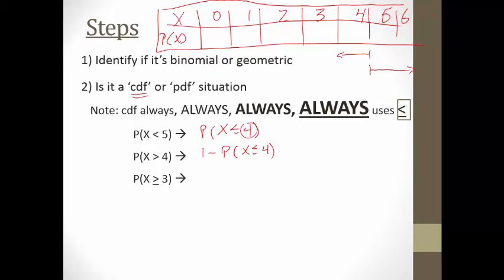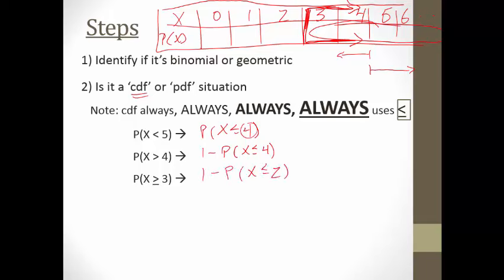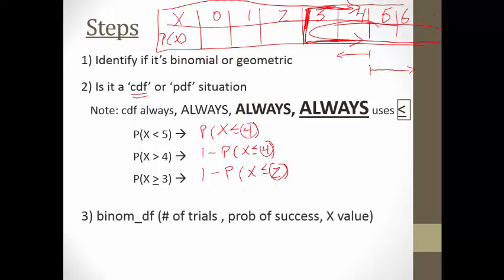Let's say we want to go greater than or equal to 3, so I think about greater than or equal to 3 would be everything including 3 and up this way. Well, again, the calculator only shades down. So for us, if we want to figure out this total area, we could just do 1 minus the probability X is less than or equal to 2. And about the only way that we get really proficient with this is just to practice it. But again, I will draw a chart like that pretty much every time I'm doing a lot of these problems just to make sure that I'm plugging the right number into my probability statement, because that's what I need for the syntax of the calculator, right? That's what we need if we're doing binomial PDF or CDF.